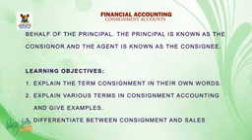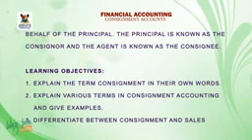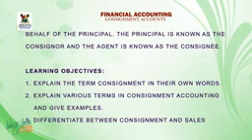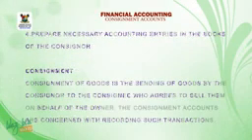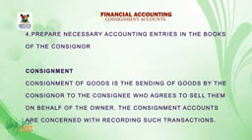Learning objectives. At the end of this lesson, students will be able to: 1. Explain the term consignment in their own words. 2. Explain various terms in consignment accounting and give examples. 3. Differentiate between consignment and sales. 4. Prepare necessary accounting entries in the books of the consignor.